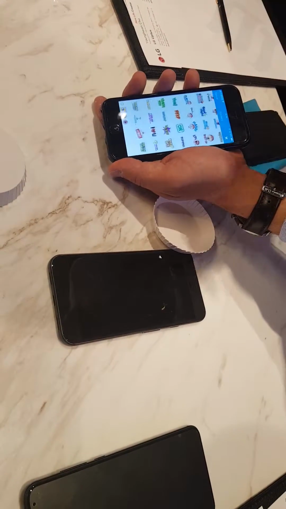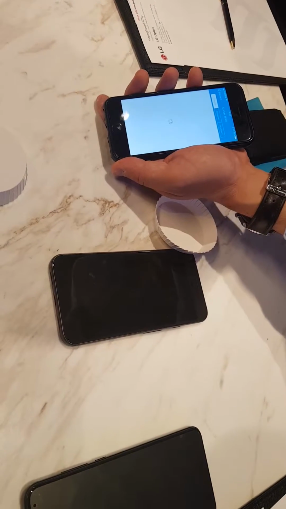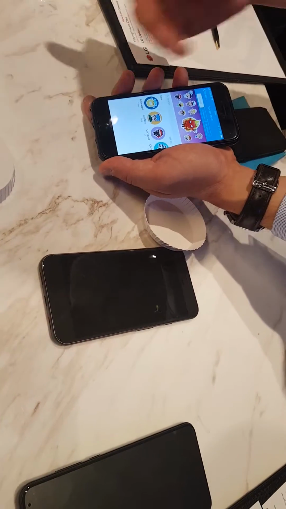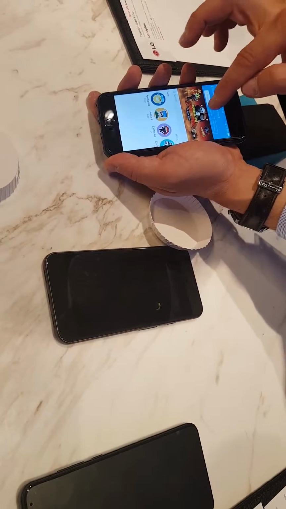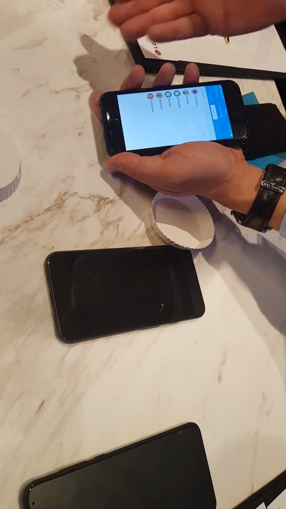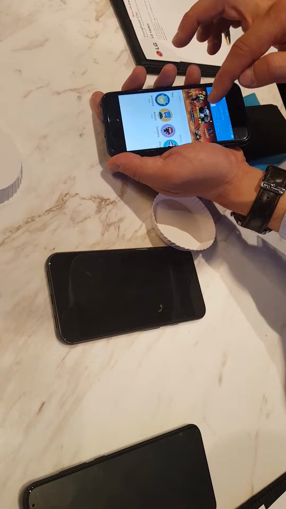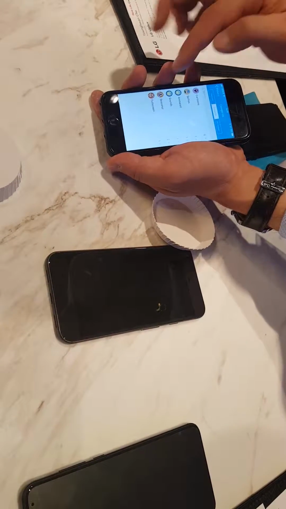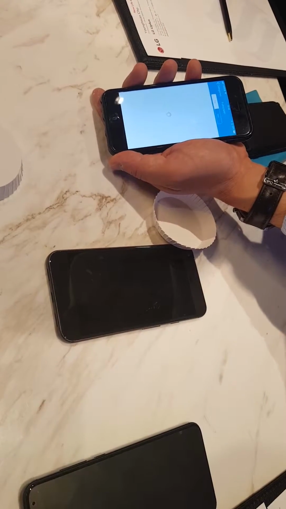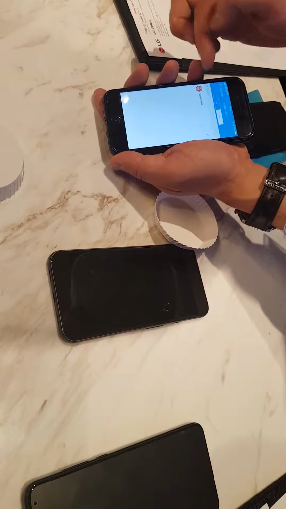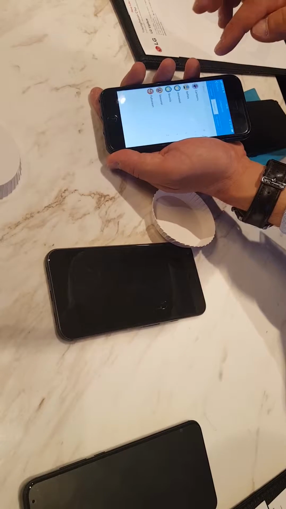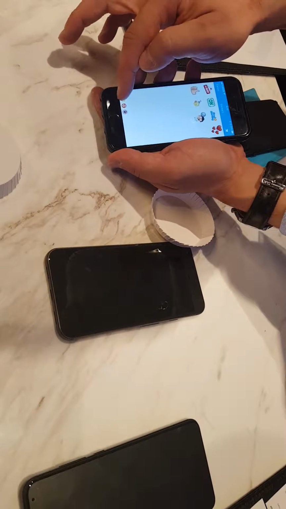Or I can get more stickers from this icon, which is my sticker store. It allows me to get new stickers, featured stickers, and browse by categories. My favorite is the full screen stickers, which I have already downloaded, so they appear here, ready to be used.